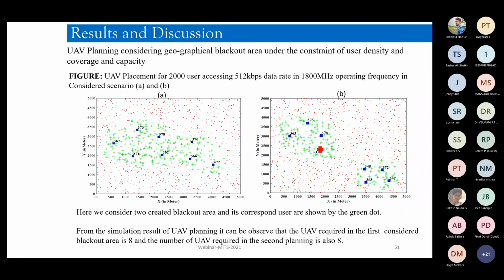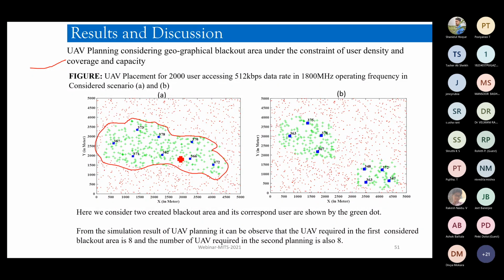The next step that was with us was how to cover an area which is under disaster. For example, this area, we randomly identified as a blackout zone, right?